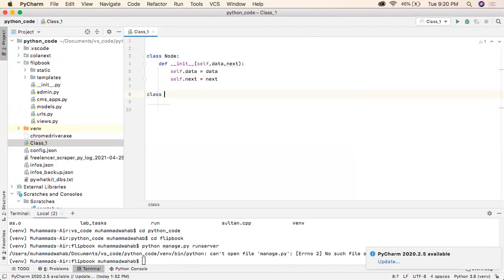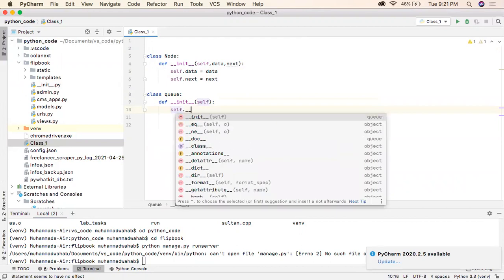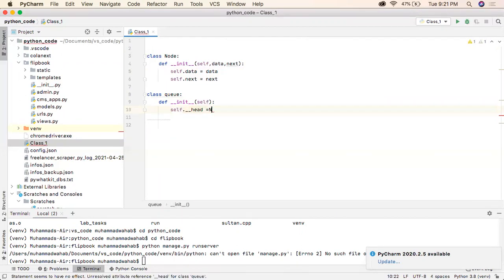So now we will create our queue class. In the queue class, I will have two data members. First will be the head part, and I will keep this part as private.